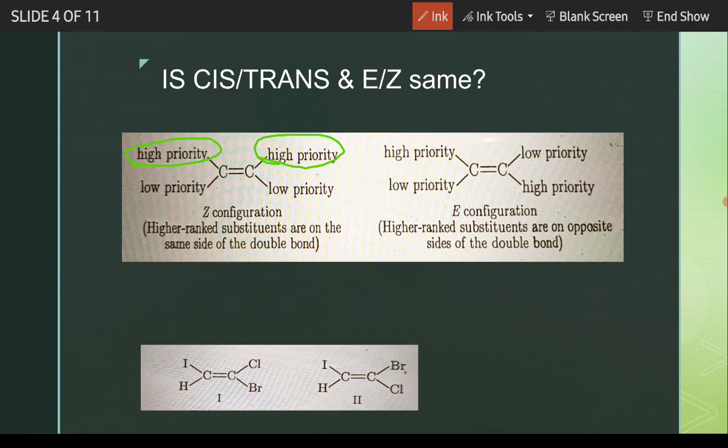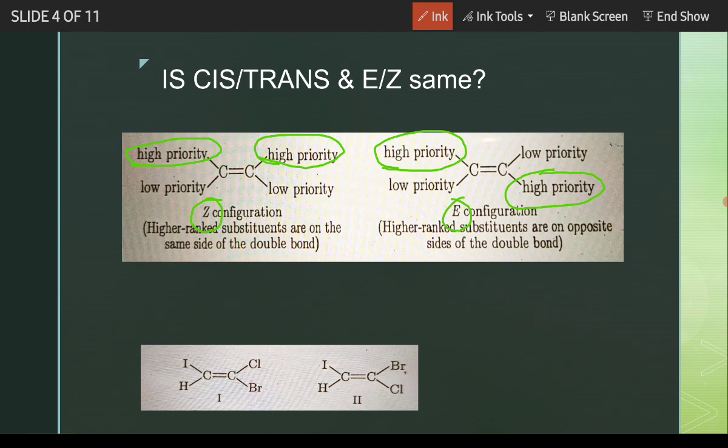And here it is also called Z. Similarly for the second case, the higher priority group here and the higher priority group here are opposite, so it should be called trans, but here it is written as E. So cis-trans and EZ are similar basically, but not exactly the same.